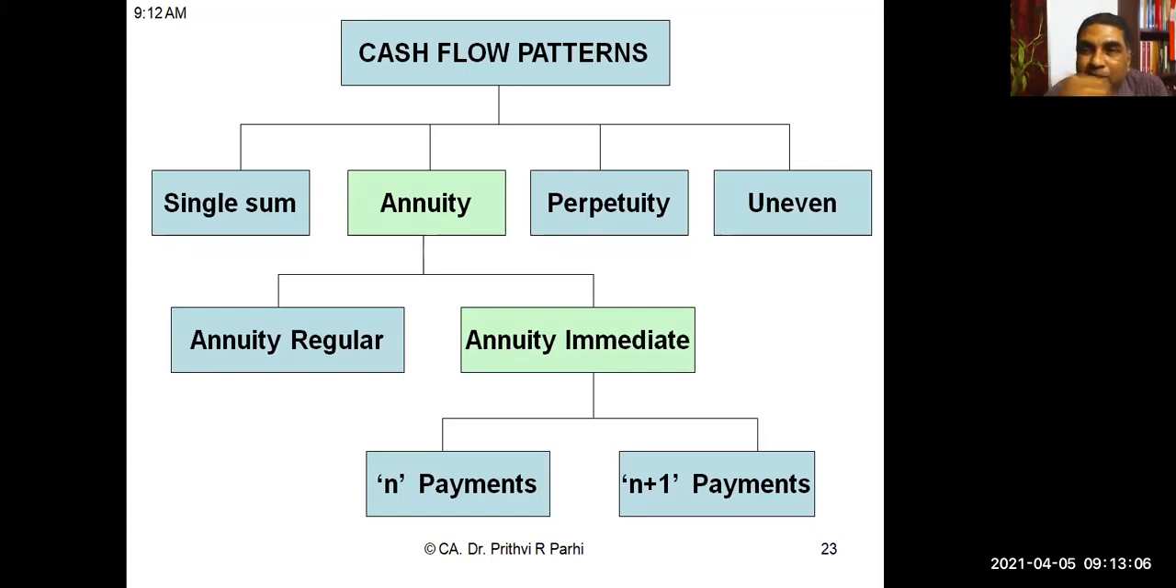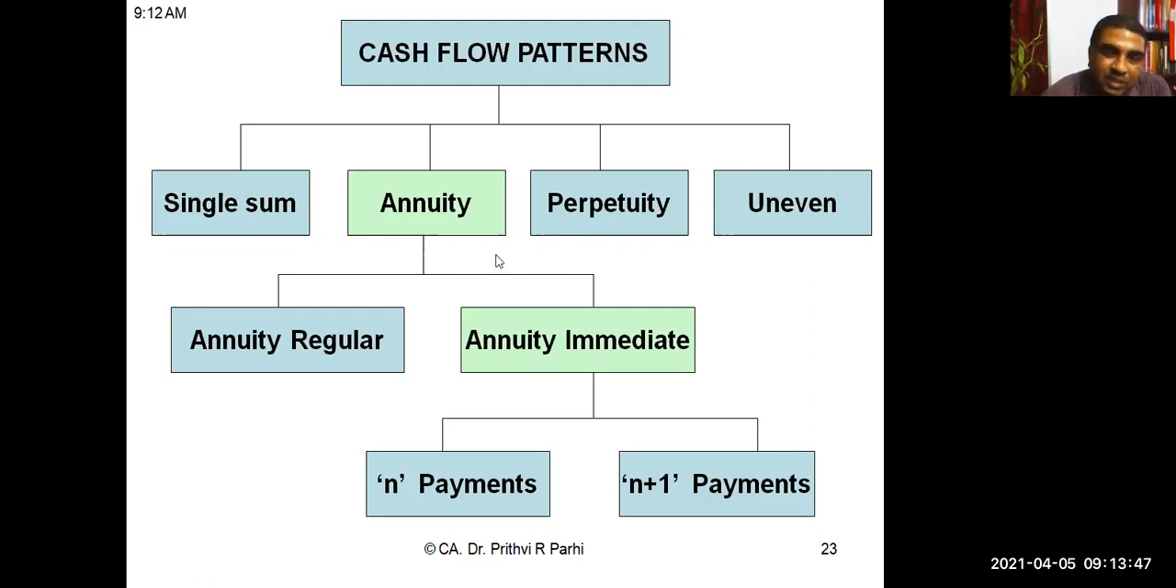Then uneven cash flow means, let us say first year you are getting 1,000, second year 800, third year 900, fourth year maybe 5,600, fifth year 3,500. So these cash flows are uneven. They are neither single sum, nor annuity, nor perpetuity, so you can call them uneven cash flow. In case of uneven cash flow, each cash flow shall be treated like a single sum, and that has to be discounted or taken to the future value as per the date. Okay, understood this cash flow? What is single sum? What is annuity? What is perpetuity? What is uneven?